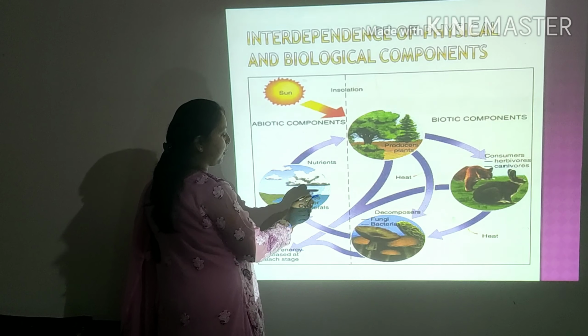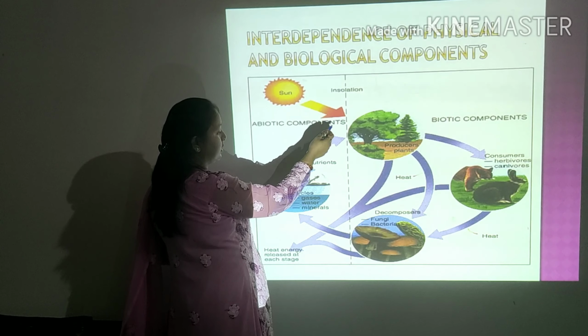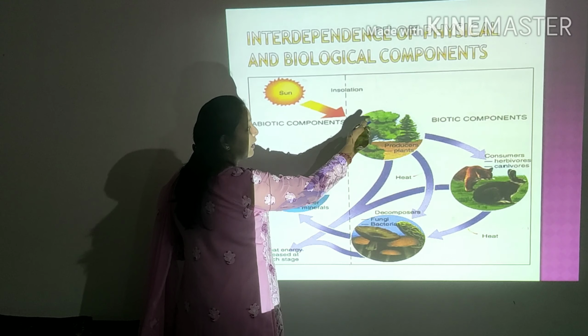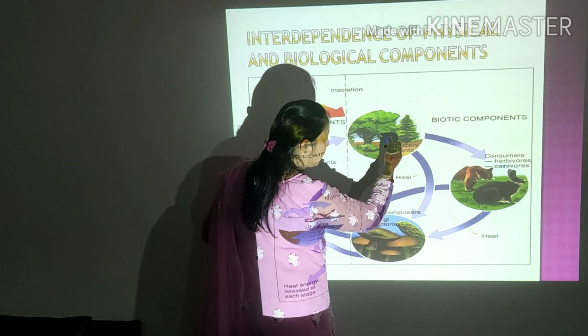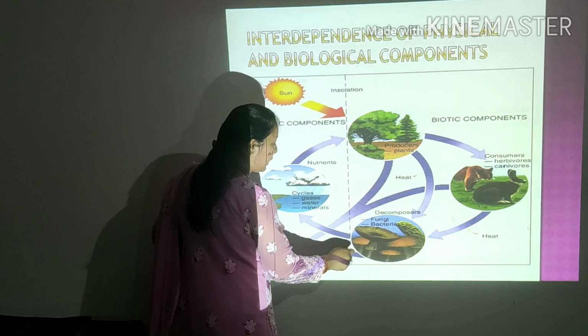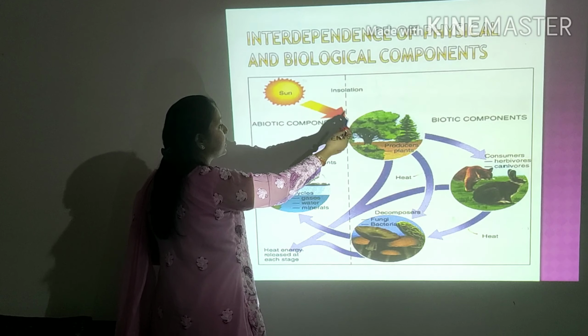Using the physical environment, like gases, water, minerals, and the insolation and heat of the sun, the plants produce, and the consumers are dependent on plants. Then once the consumer dies, the decomposer turns it into soil. So again it gets mixed into the abiotic component.